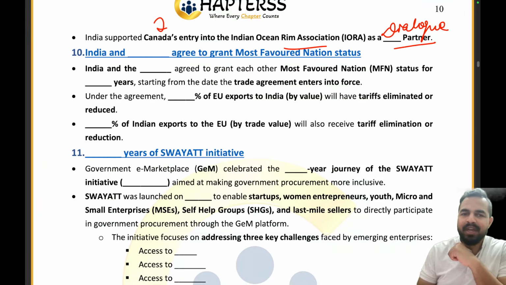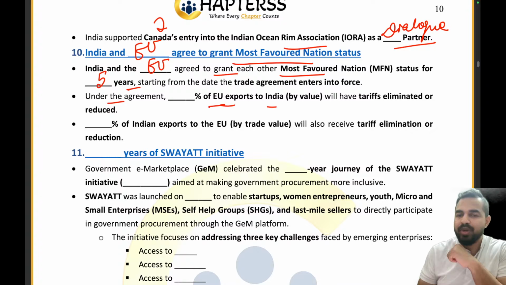So please tell me here, India and Dash agree to grant most favored nation status. What is it? It is European Union. India and the European Union agreed to grant each other most favored nation status for how many years? For what amount of time? 5 years. Absolutely right. Under the agreement, what percentage of EU exports to India will have tariff eliminated or reduced? That is 96% around.